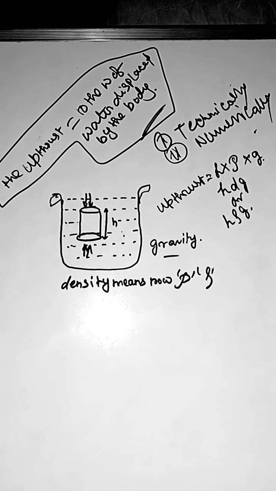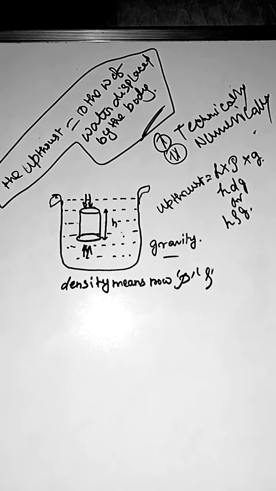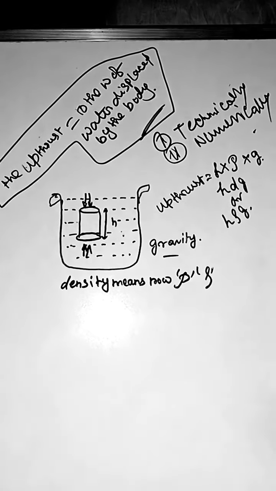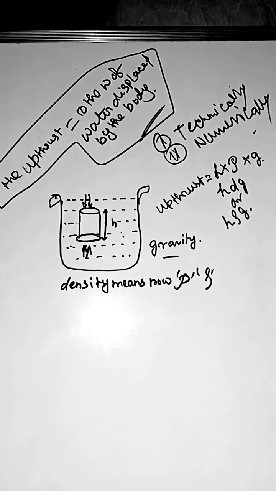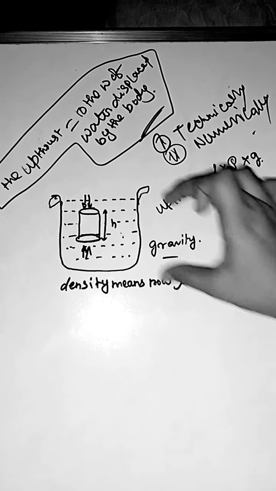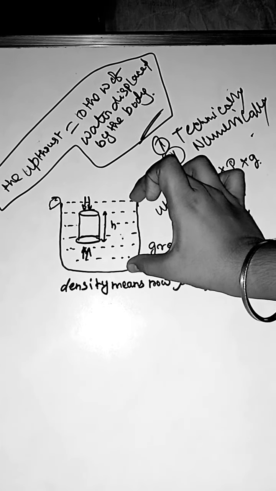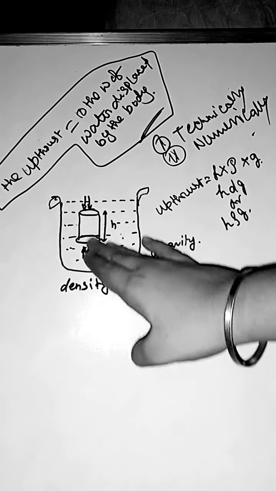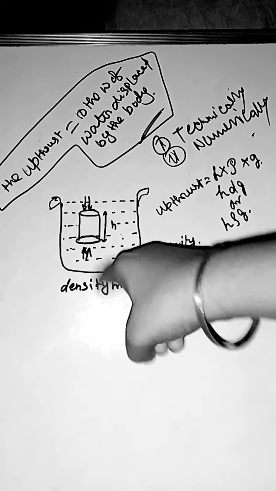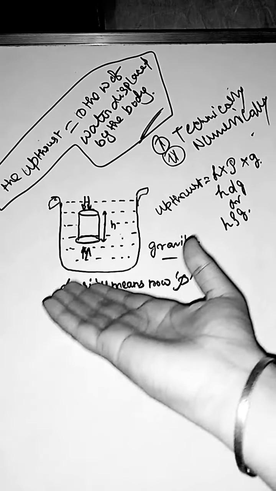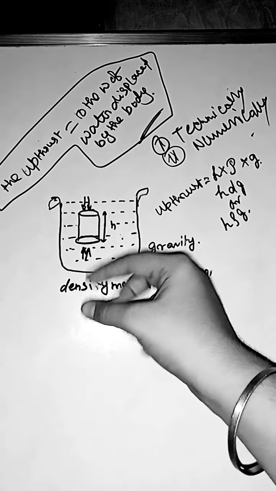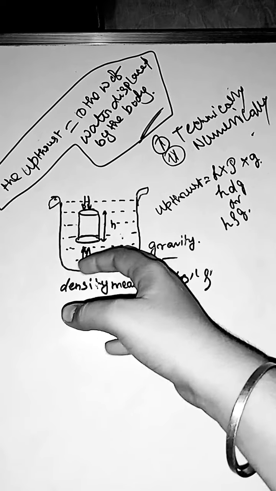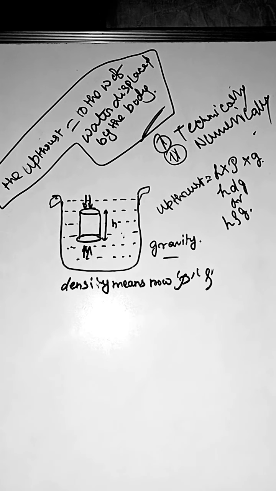If the body weight acts downward, it pushes the object downwards in the beaker, and the upthrust tries to lift it up. As a result, the object comes to the middle portion of the water or the liquid.